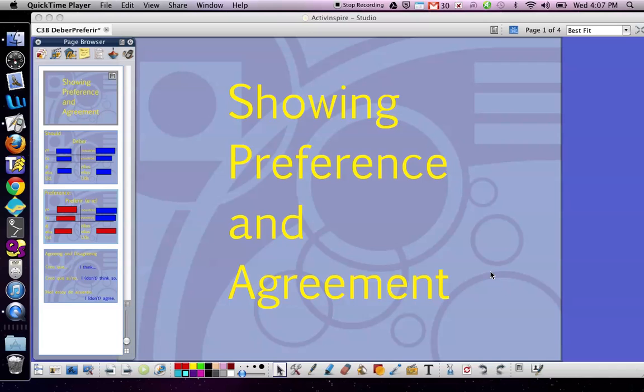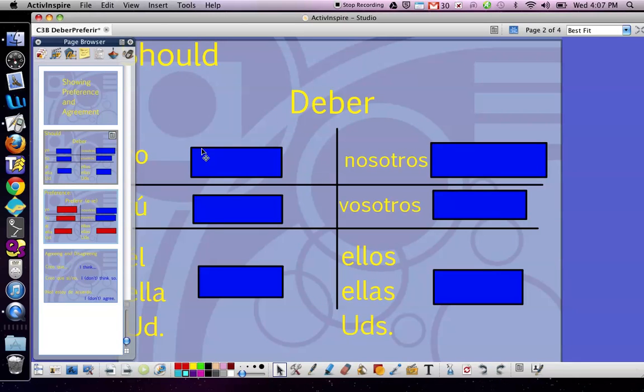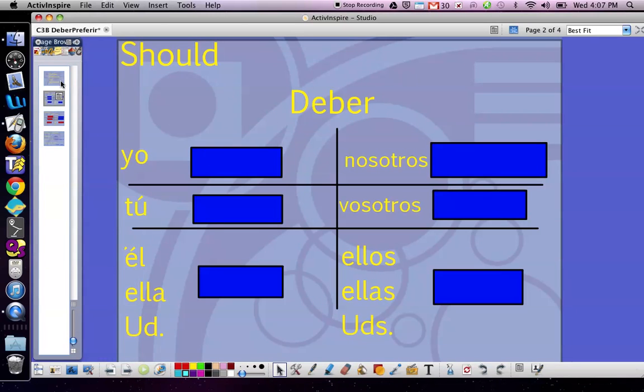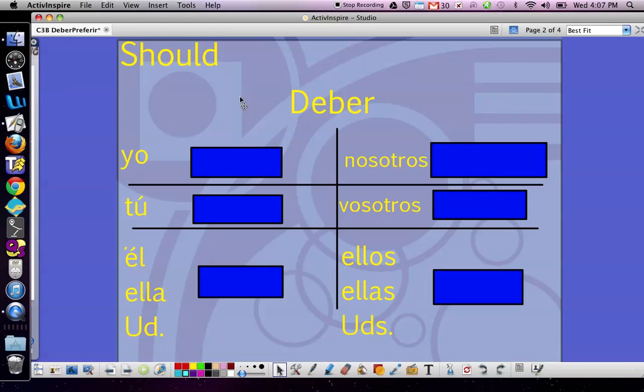Hoy vamos a discutir showing preference and agreement in español. We're going to start with our verb deber. Deber means should. It is one of the only infinitives in Spanish that doesn't in English take the word to. We just simply say should. That's because in English, should is a helping verb, not an action verb.